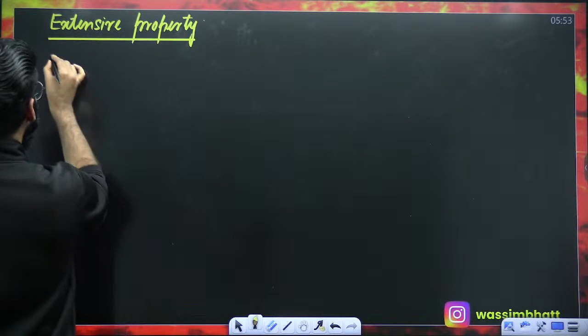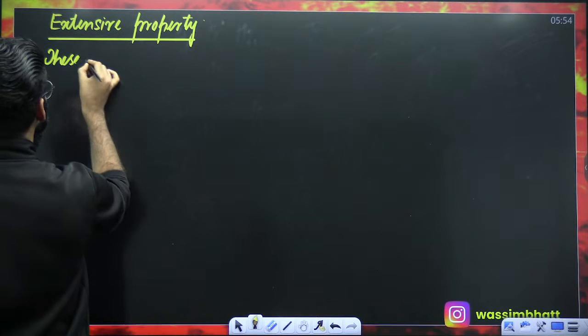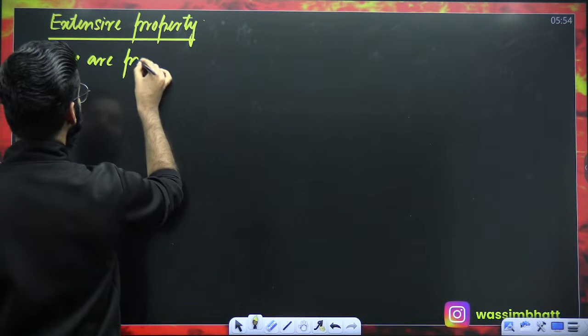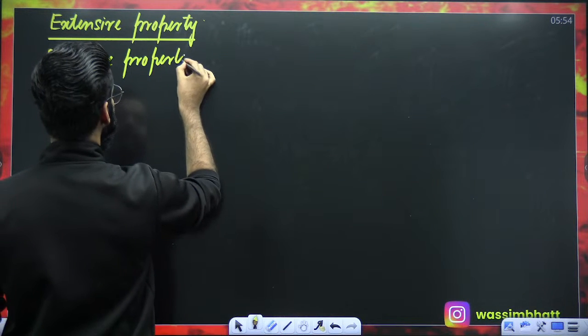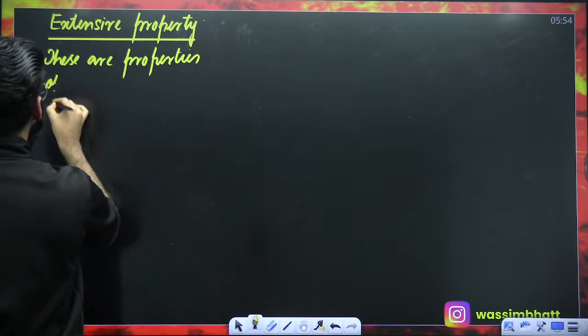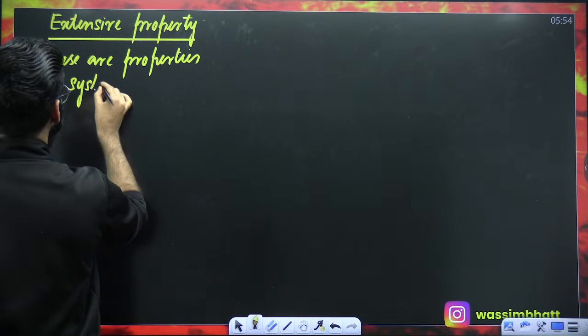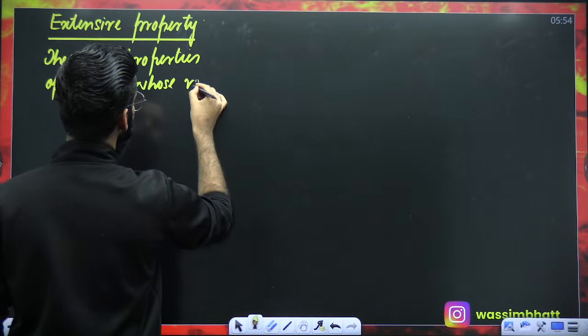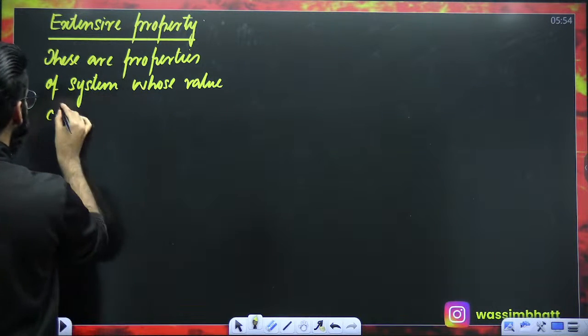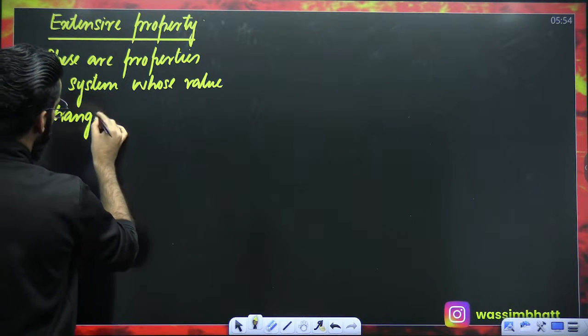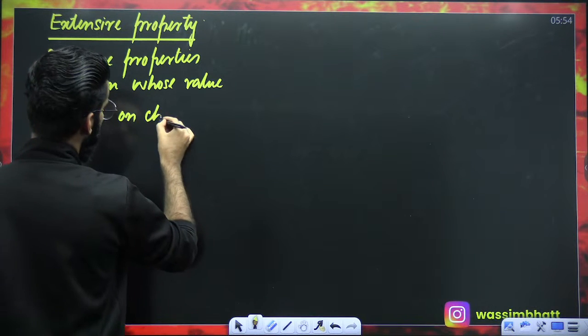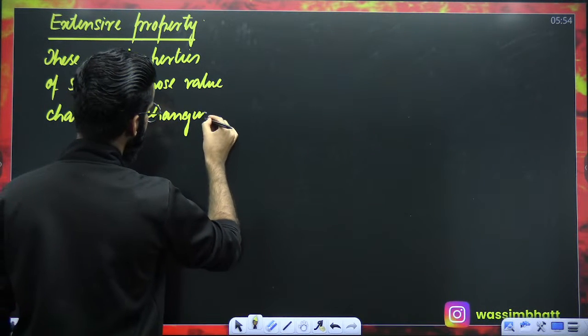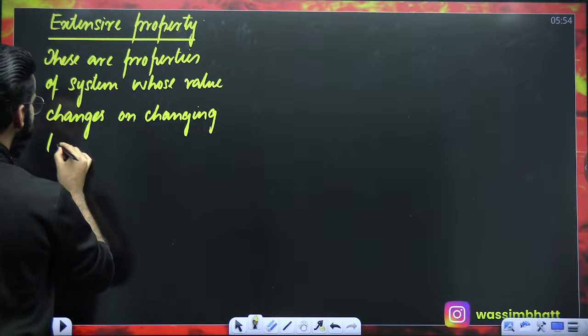Extensive properties, let me tell you, these are the properties of a system whose value changes on changing the size of the system.